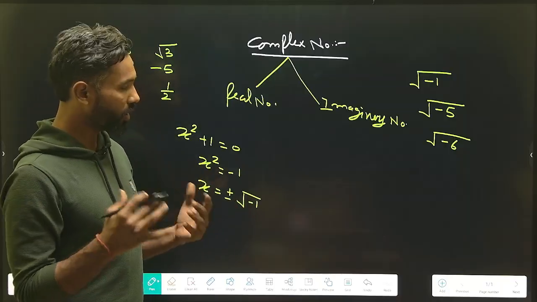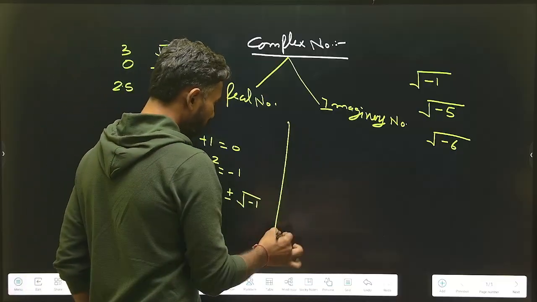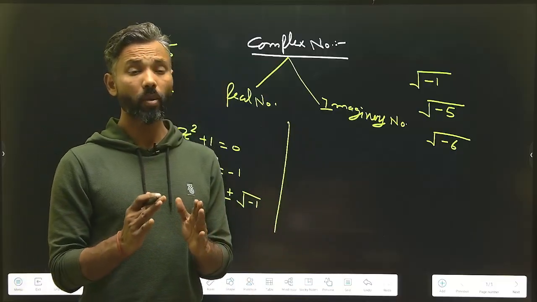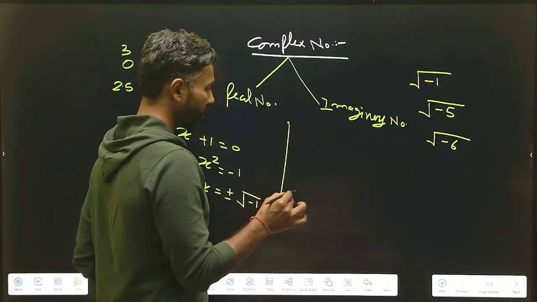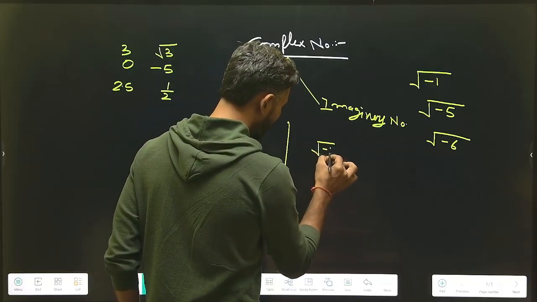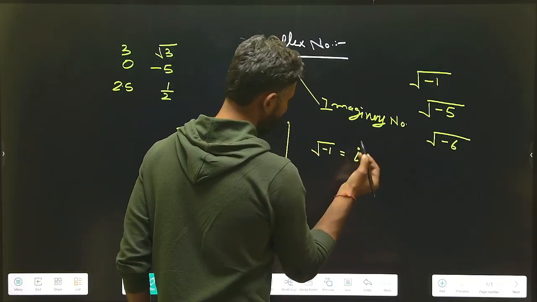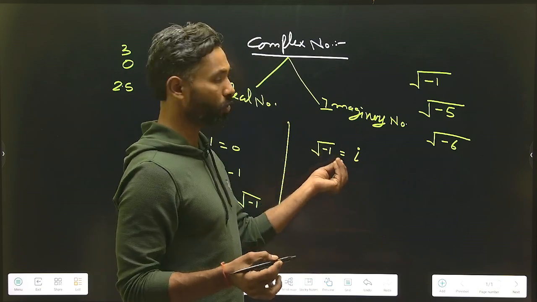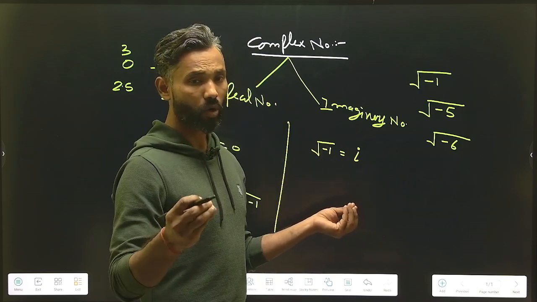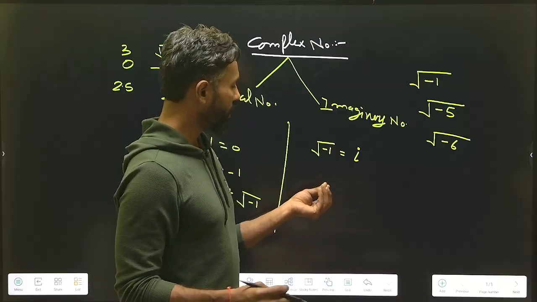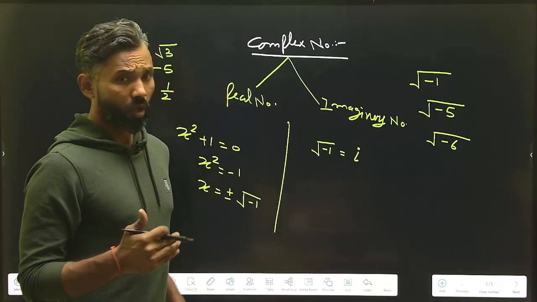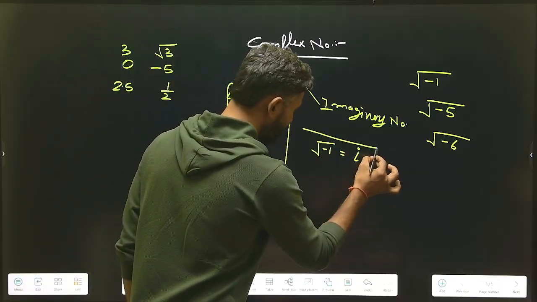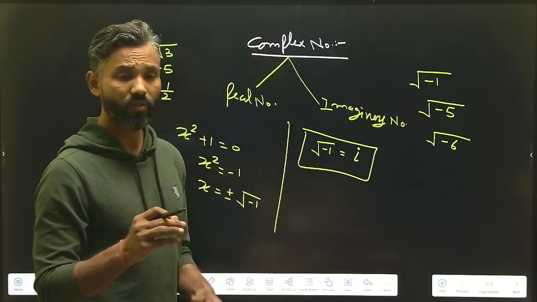Understand that? Now under root -1 is denoted by a specific symbol. We can say that under root -1 will always be equal to i, and this i is known as iota. We call it iota. So iota is always equal to under root -1. This iota is the basic unit of the imaginary numbers.